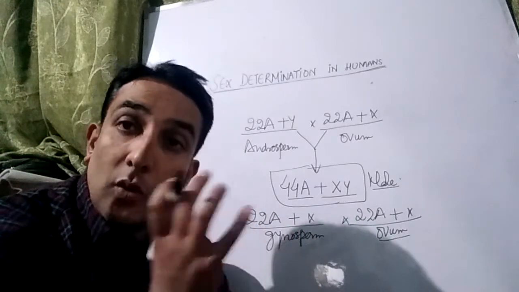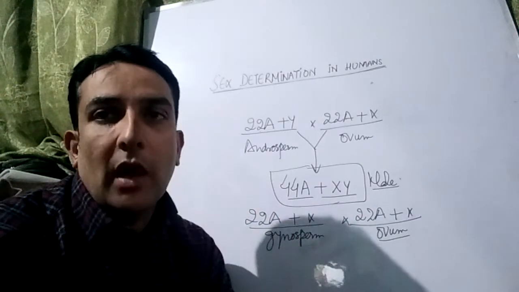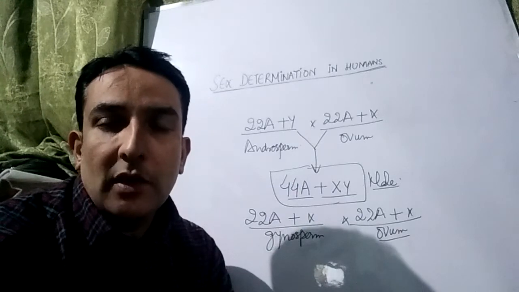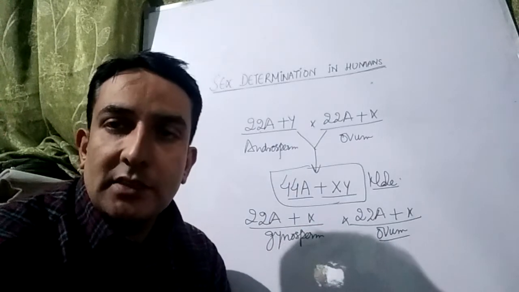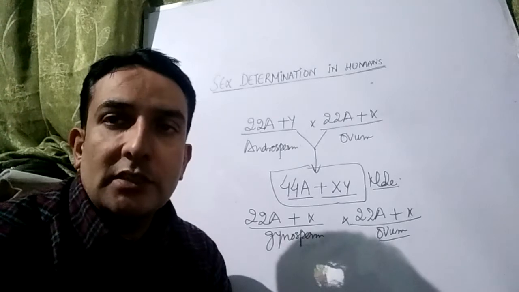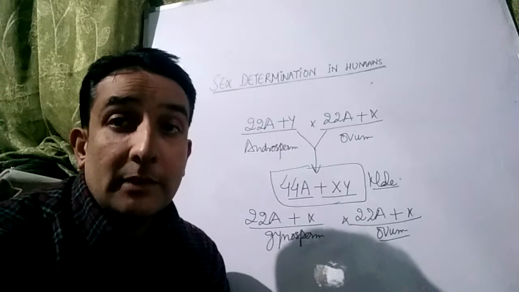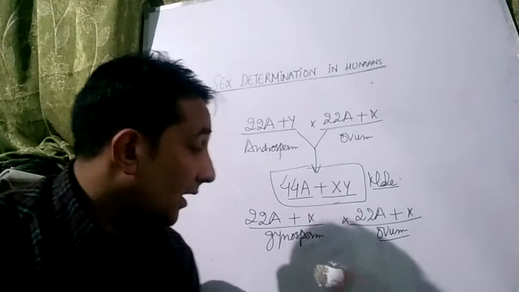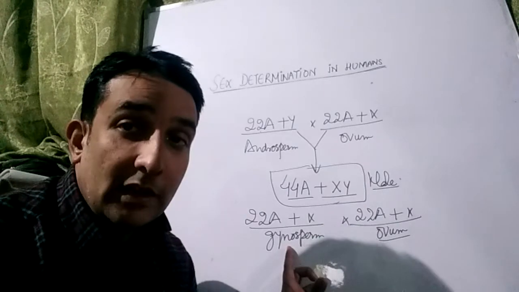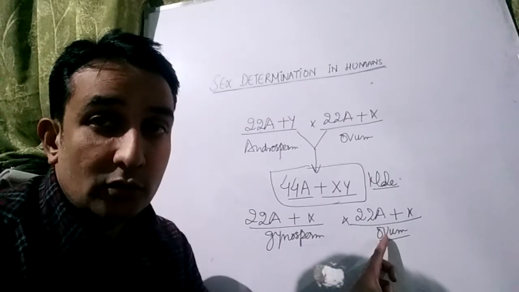This is the chromosomal formula. We are only talking about the chromosomal formula of the sperm and ovum. The rest of the structure, the morphological and physiological structure, of the sperm is different from that of the ovum. But in terms of the genetic makeup, the gynosperm will have 22 autosomes plus X, and the ovum will have the same chromosomes, 22 autosomes plus X.